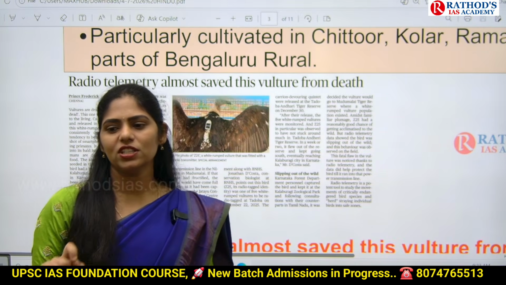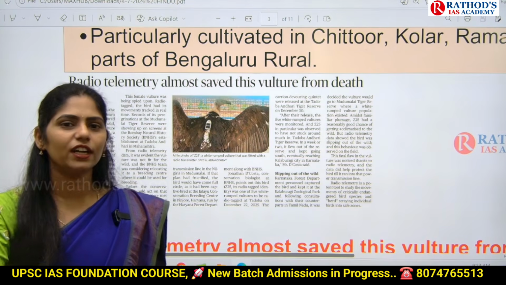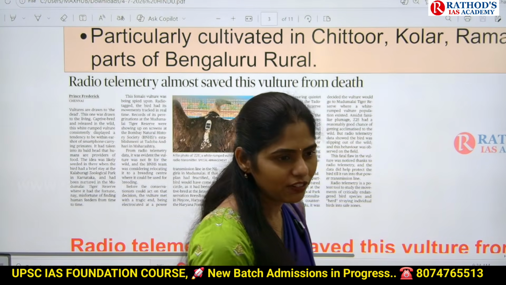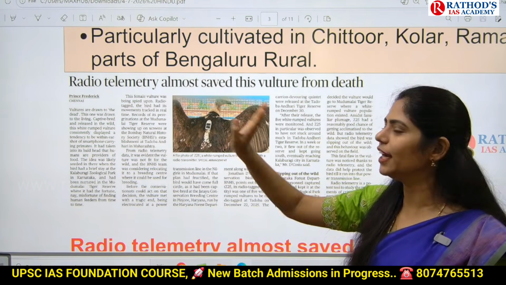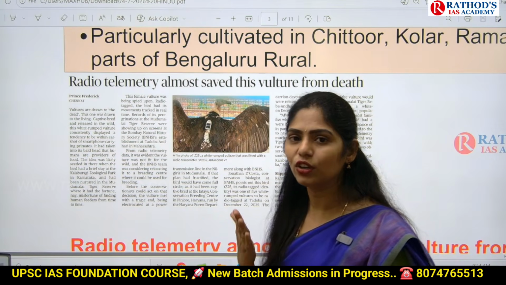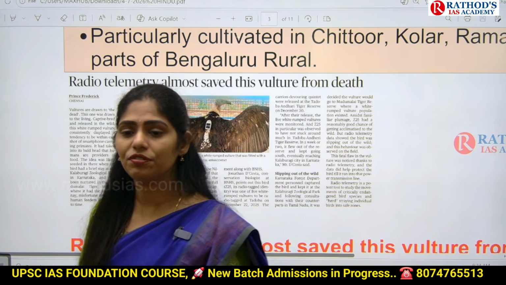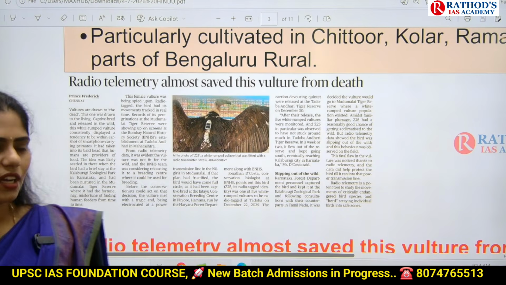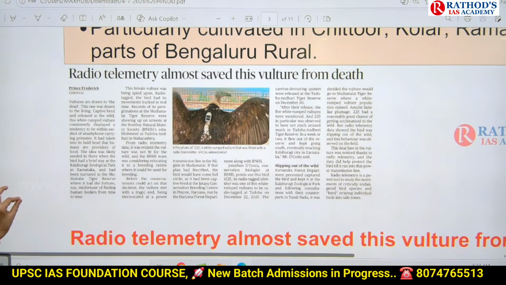It may ask: consider the following technologies related to biodiversity conservation. Under that, it may give you 4 to 5 technologies, and one will be radio telemetry. That means you need to know what the other technologies are that can be used for conservation of biodiversity. Clear? So in this way, you may get a question.